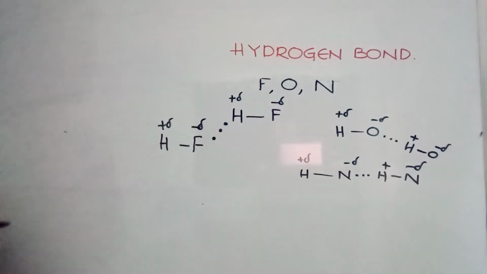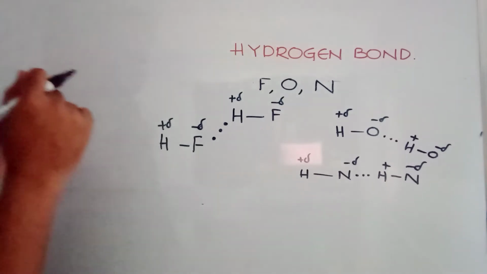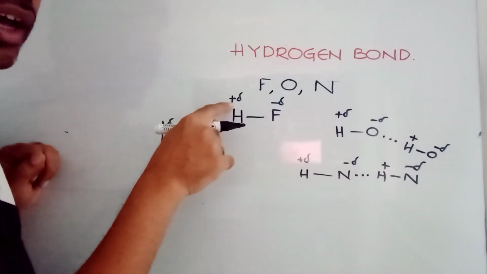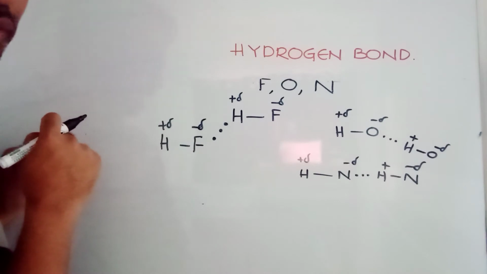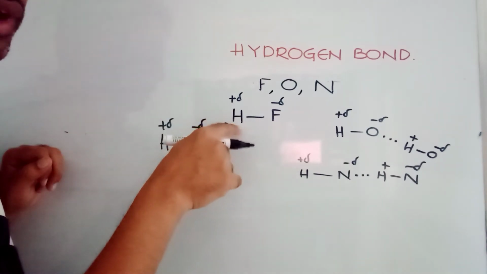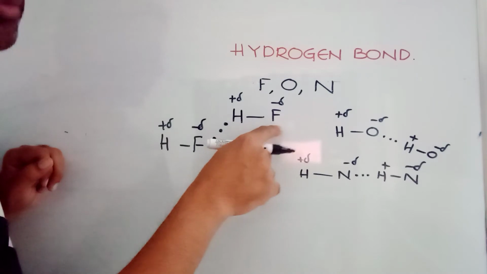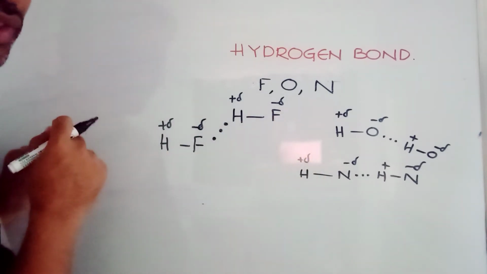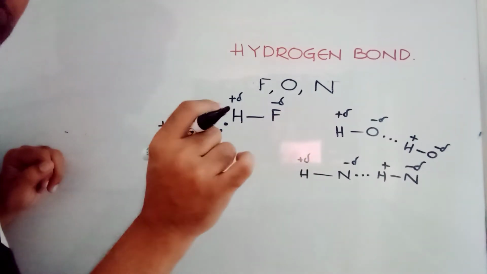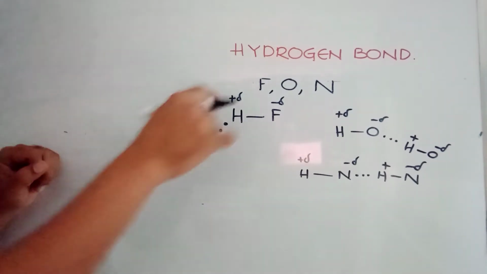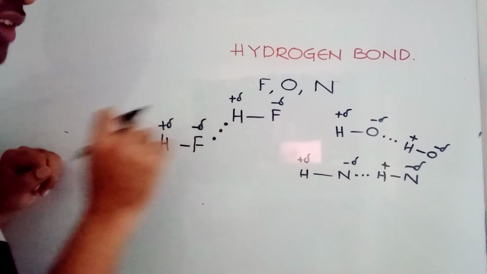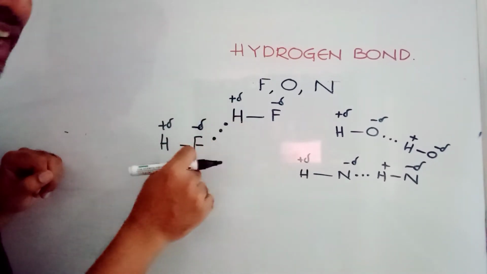The only point that is to be noted is the partial positive charge is mandatory on the hydrogen atom. That means it will come only when this is attached to a more electronegative atom like fluorine or oxygen or nitrogen. In general, chlorine is not going to form. Very few exceptions are there. I will explain those exceptions also, but you can simply remember the three: fluorine, oxygen, nitrogen. So you see, this is hydrogen bond.